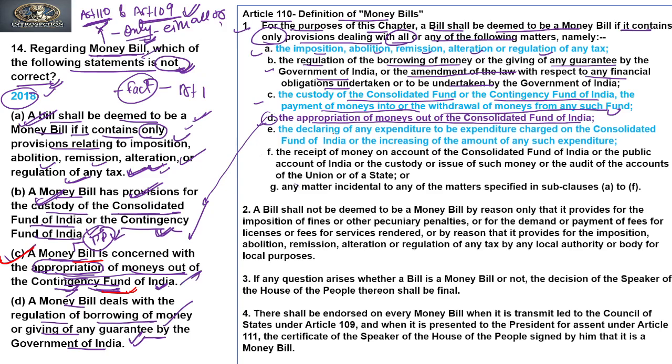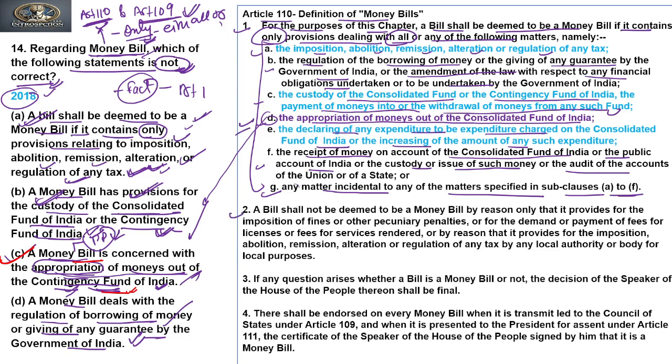Now if you see the next, E, the declaration of any expenditure to be expenditure charged on the consolidated fund of India or the increasing of the amount of any such expenditure. F says the receipt of money on account of the consolidated fund of India or the public account of India, or the custody or issue of such money, or the audit of accounts of the union or a state. And G, the last one, any matter incidental to any of the matters specified in subclauses A to F. So if any of these matters is contained, it will be called a money bill.